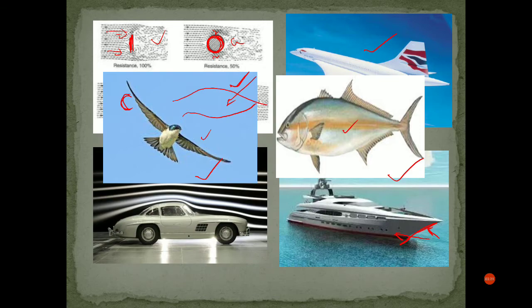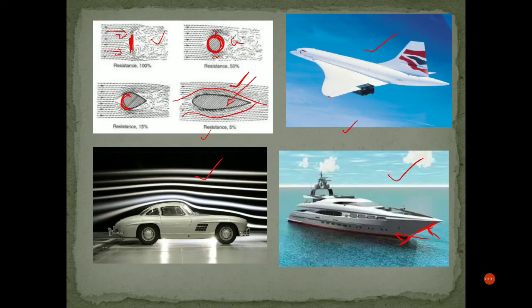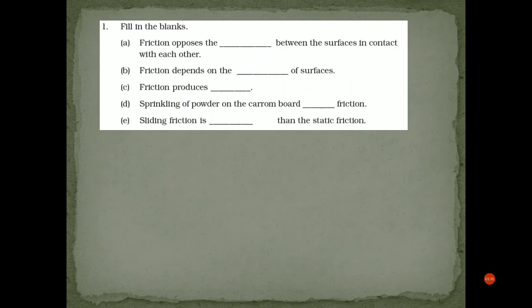Did you understand? So the way of reducing this drag is by a streamlined shape. Fine, so simple, very easy. Disadvantages and methods of reducing the friction. There are many other things as well. Now we have to go ahead with the exercise, but we'll see that later, in the next video. The topic, friction, is finished.